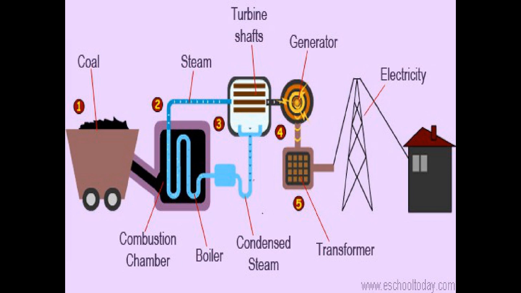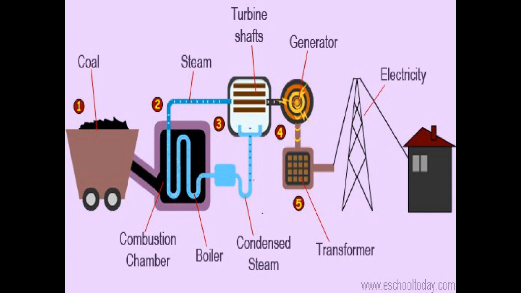Now once that is done, children, the coal burns, and through the boiler the steam is produced. The steam which is produced is passed to the turbine shaft. If you look at the turbine shaft, it generates kinetic energy with the flowing steam, we can say.